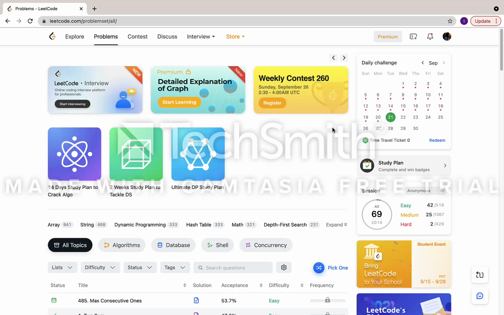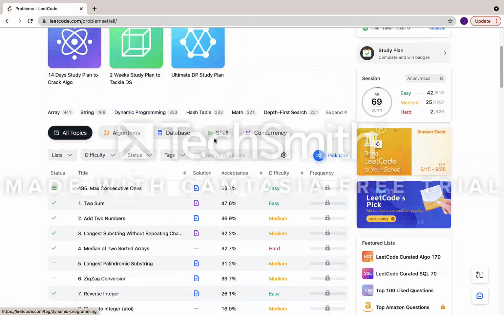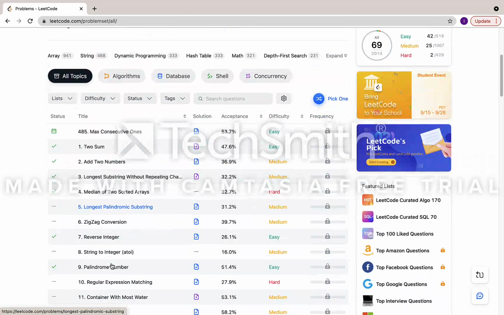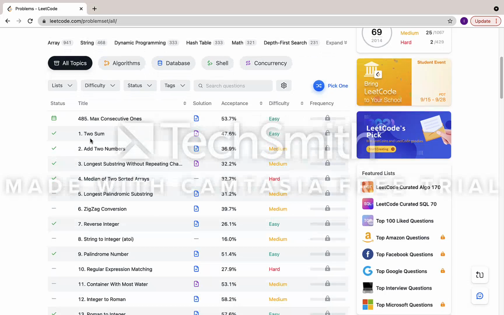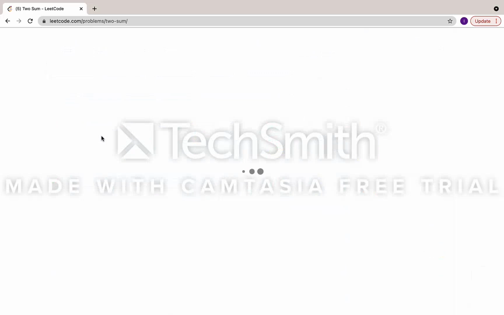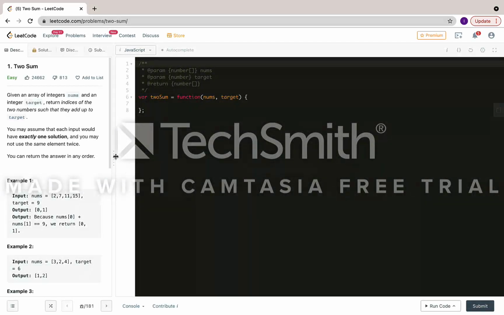So let's get started with today's topic. What we can do here is go through all the topics one by one. Let's say we can start with array, or maybe we can start with string. Let's start with this easy problem, for example, Two Sum.